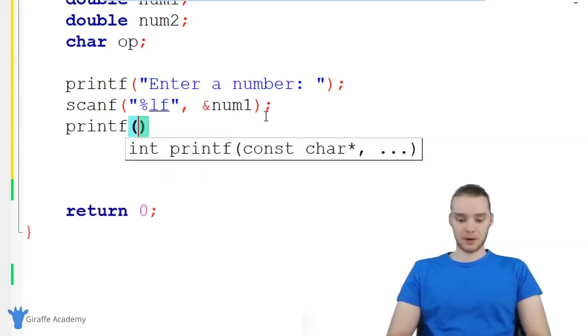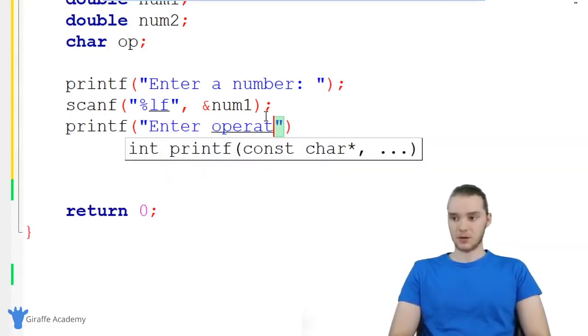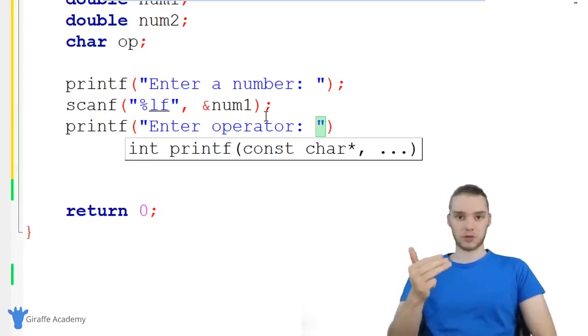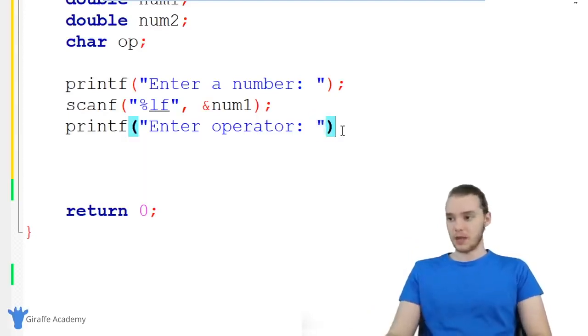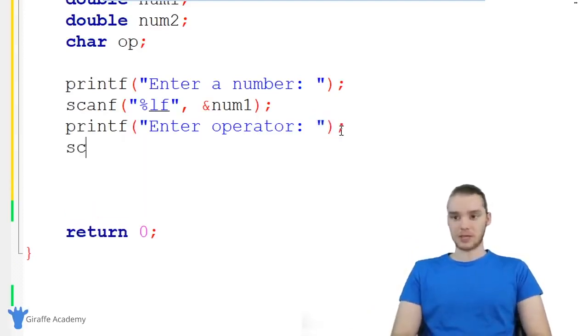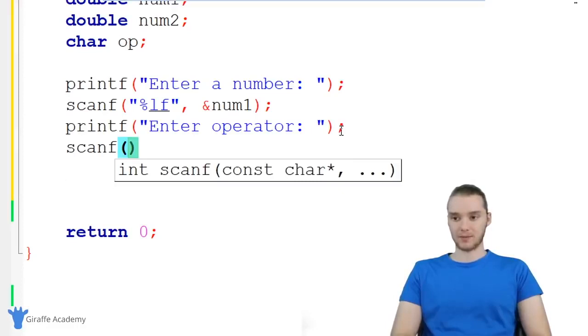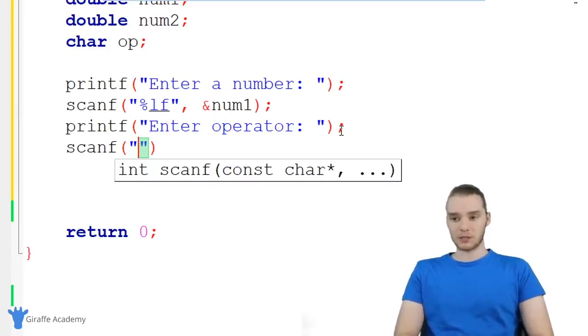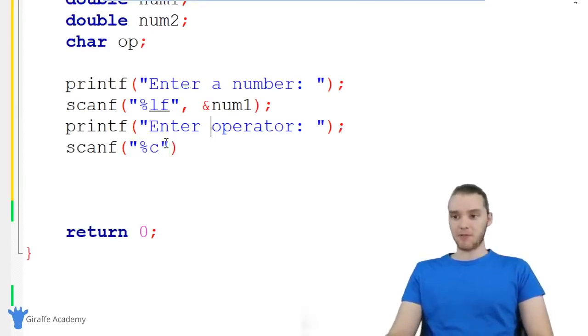So I'm going to type out another prompt, and I'm just going to say enter operator. Basically, they'll be entering in plus sign, minus sign, asterisk, or forward slash, depending on what they want to do. And again, now we're going to scan for a character. Now, when we're scanning for a character in scanf, and I actually don't think I've talked about this yet in this course, we want to do something special. So I want to put a %c, but before I put %c, I want to put a space.